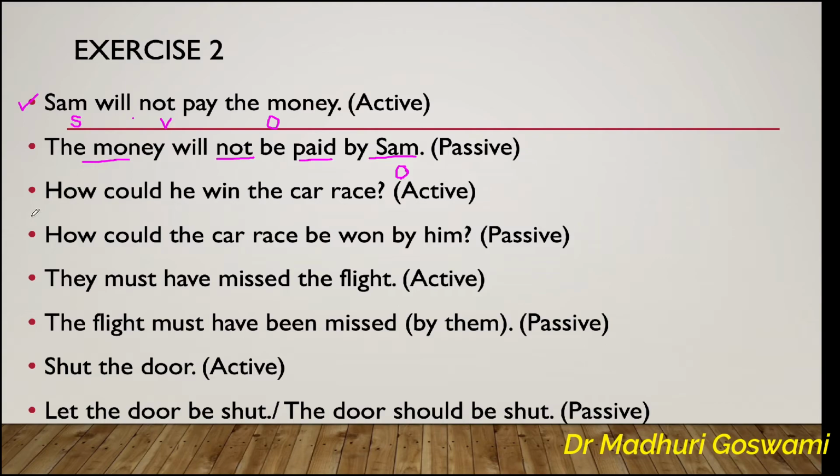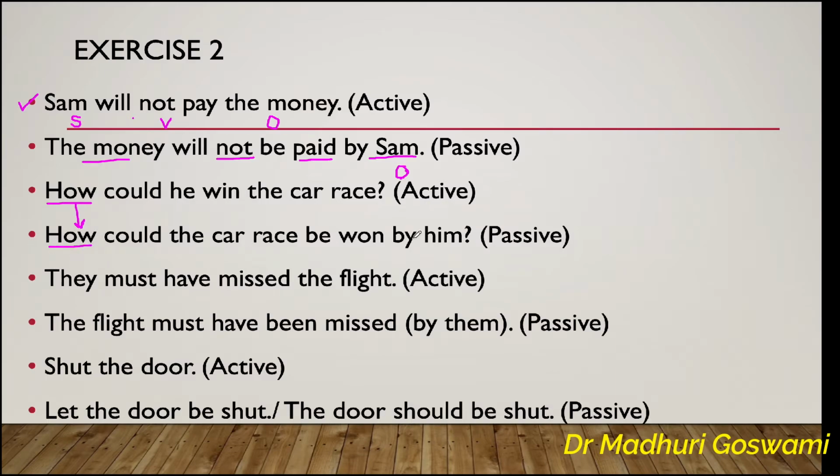Now let's take up an example of an interrogative sentence. How could he win the car race? The interrogative word how will remain the same and in its own position because we are not going to change the form of the sentence. If it's interrogative, then it will remain interrogative even in the passive voice.